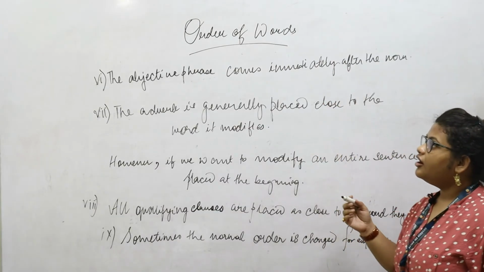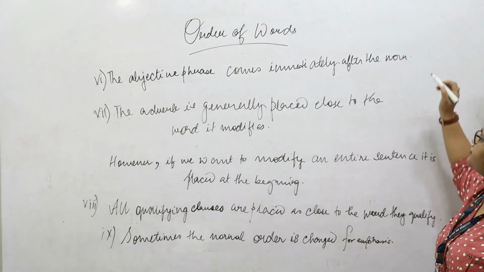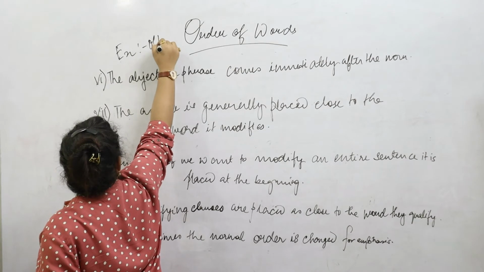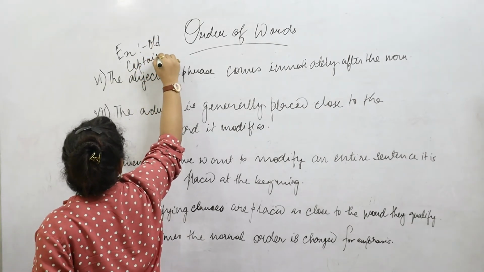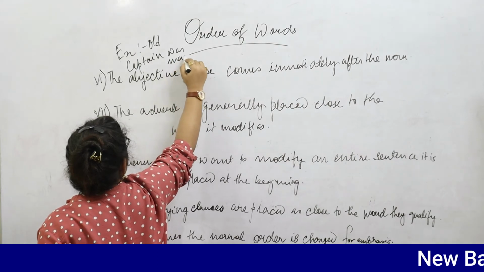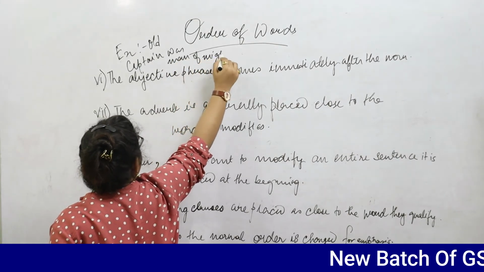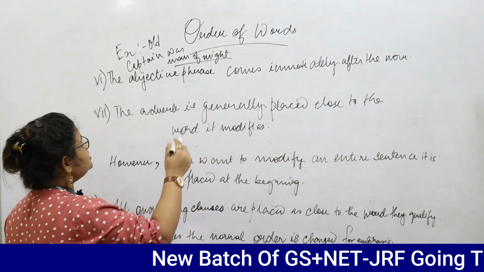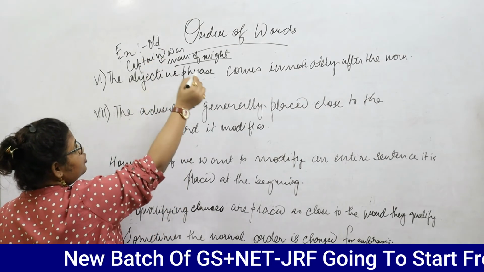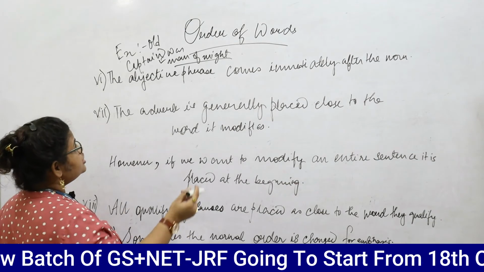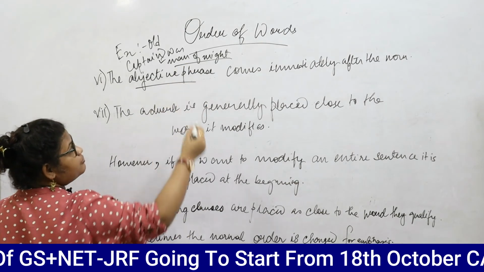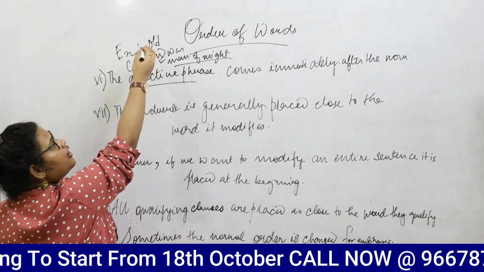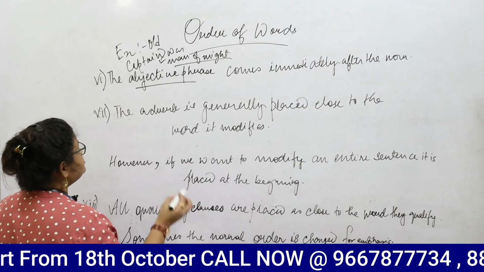Now coming to the next rule, the adjective phrase comes immediately after the noun. For example, if we say, the old captain was a man of might. Here man of might is the adjective phrase which is coming very close to the old captain, which it is describing. Since we are studying the adjective phrase, it's man of might, else we could have also written the mighty man. Had that been a mighty man, it would have been placed before the old captain.